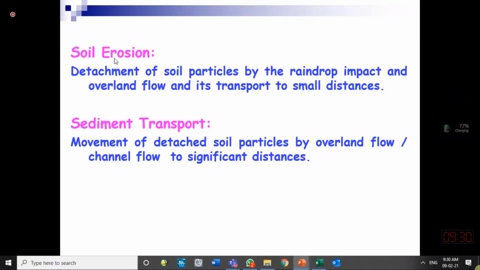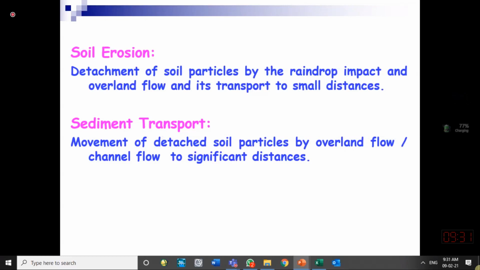So detachment is soil erosion, and the movement is the transport of that sediment. Movement of the detached soil particles by overland flow and channel flow we call sediment transport. Soil erosion is detachment, and detachment occurs either by the raindrops or by the overland flow. And the transport occurs because of the overland flow and the channel flow.